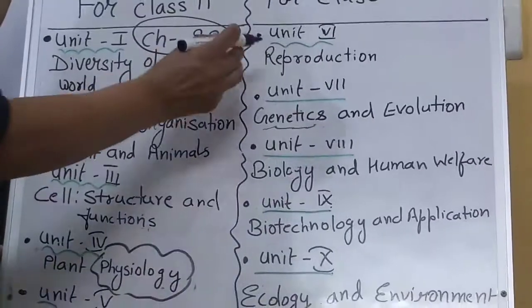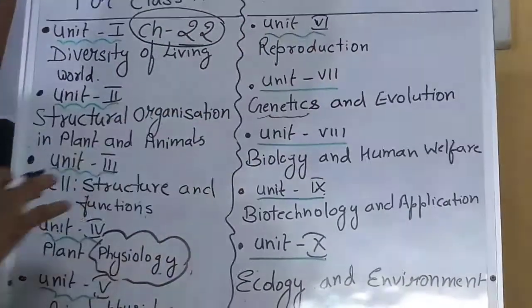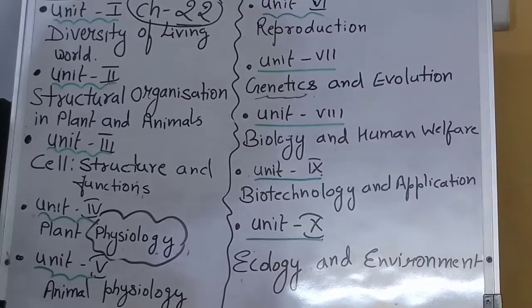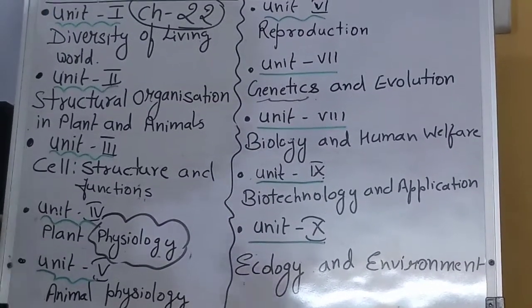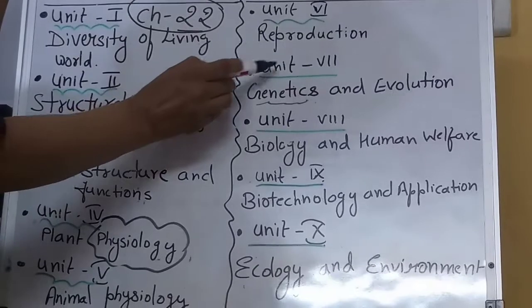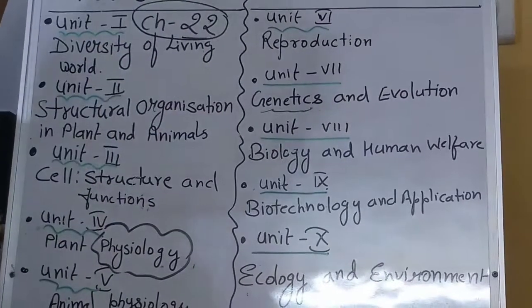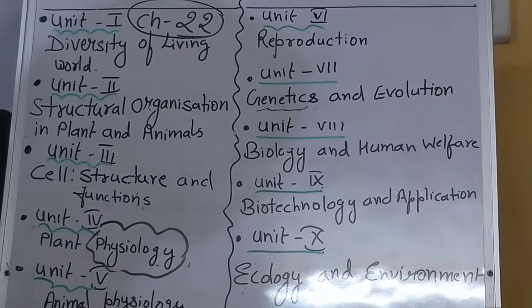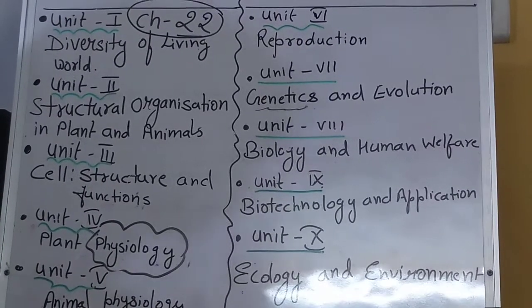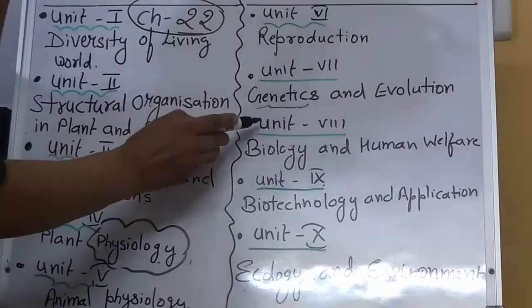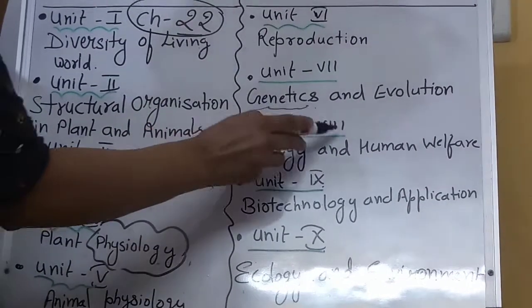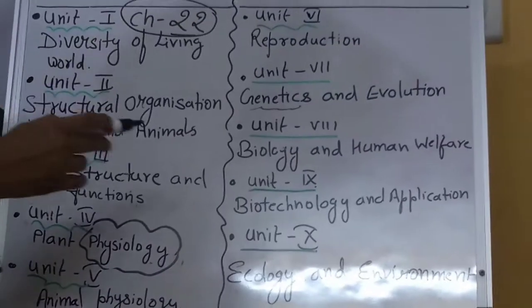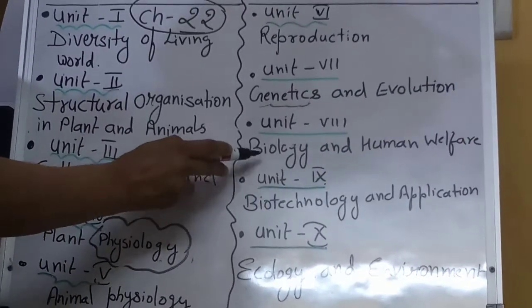This is unit 6, reproduction. Reproduction of plants and animals, and the types of reproduction. Unit 7, genetics and evolution. There is Mendel's law, and some dihybrid and monohybrid crosses. Unit 8, biology and human welfare. Some microbe-related things we are going to study.